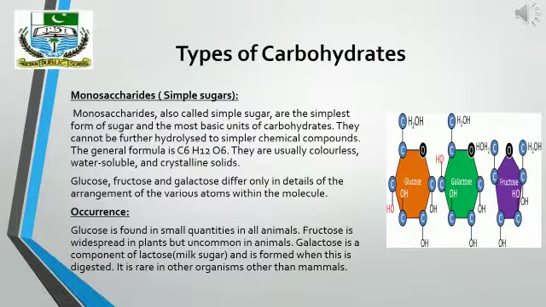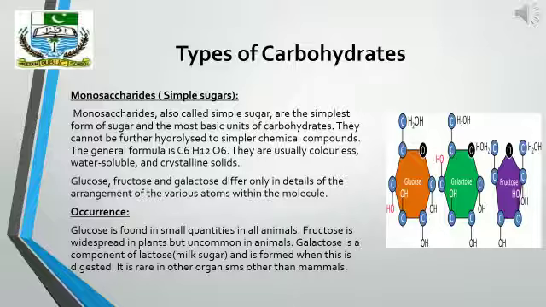First of all, monosaccharides. We can also call them simple sugars because they are the simplest form of sugar. They have only one molecule of glucose with 6 carbon atoms. As they are the simplest form of sugar, they cannot be further hydrolyzed.